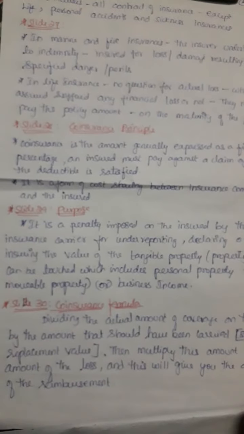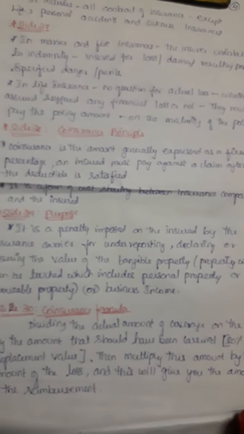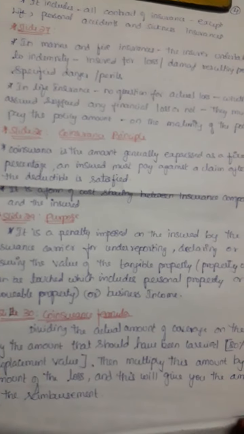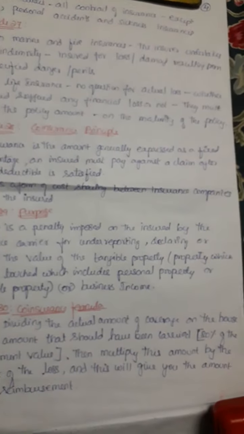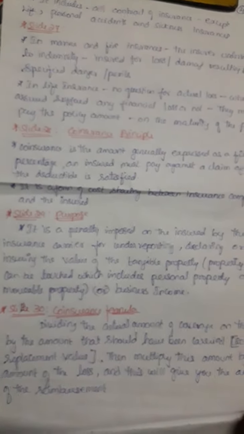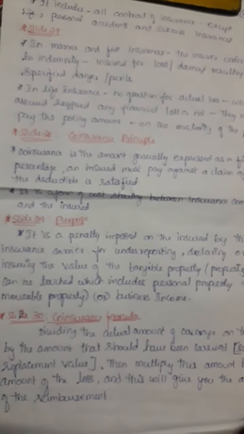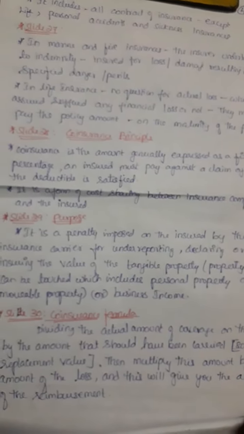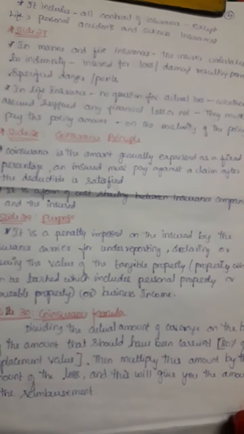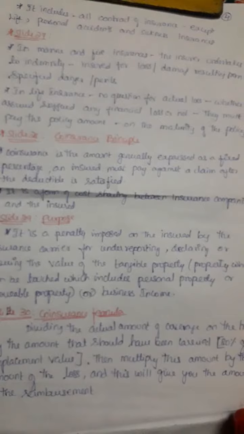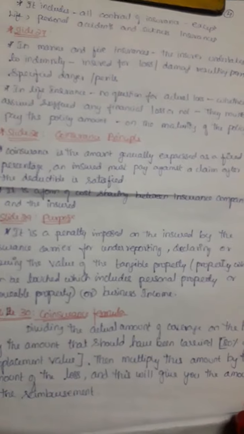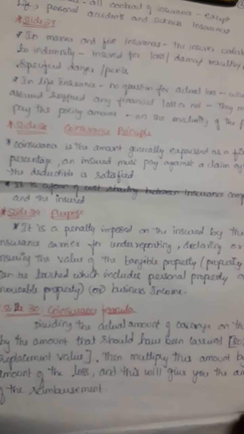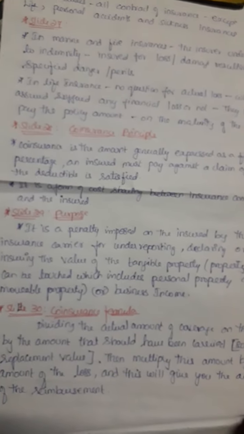The purpose of the co-insurance principle is that it is a penalty imposed on the insured by the insurance carrier for underreporting, declaring, or insuring the value of the tangible property. Tangible property means property which can be touched, which includes personal property or movable property, and it applies for business income. That is, the penalty is imposed on the insured for underreporting the value of the tangible property and for business income purposes.